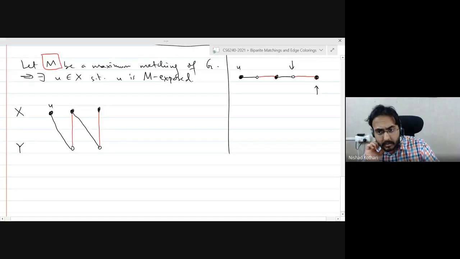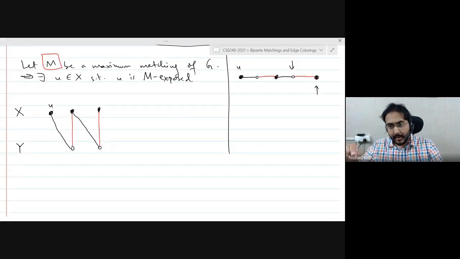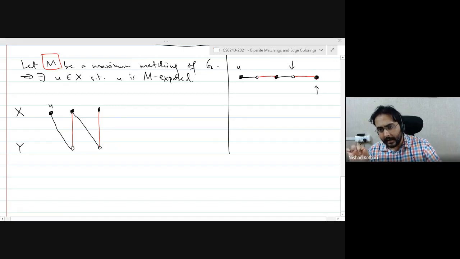Is the idea clear? So this is what an M alternating path will look like, right? You go to Y, but then if you go to Y, you must go back to X, because otherwise you have an M augmenting path, right? So all the M alternating paths that start at U, they will have to end again in the same color class, X, right? They cannot end in Y.